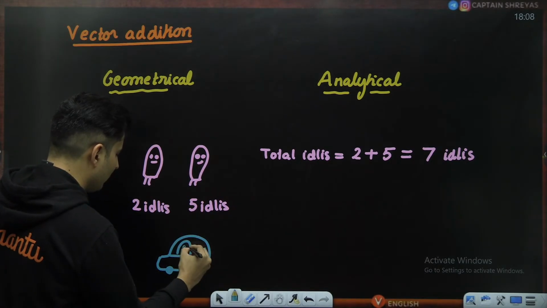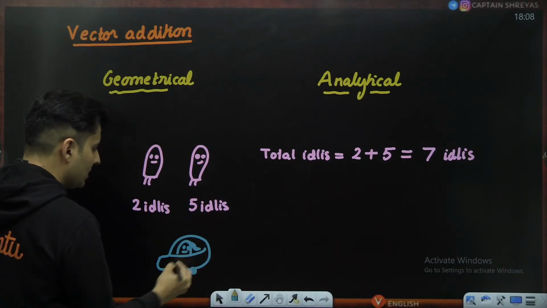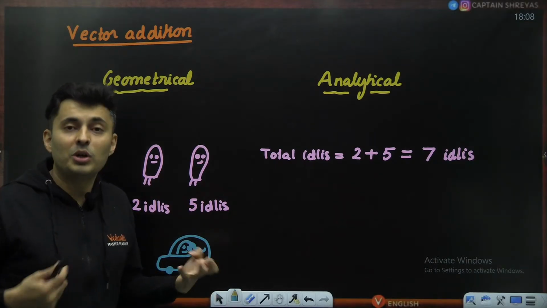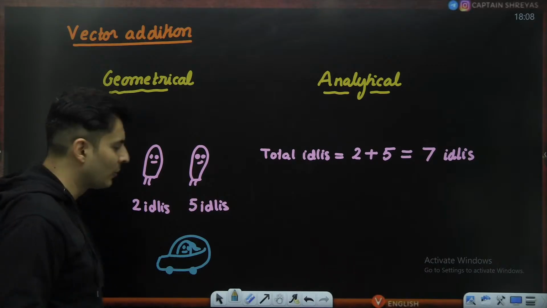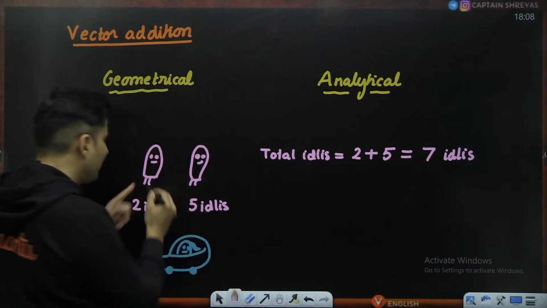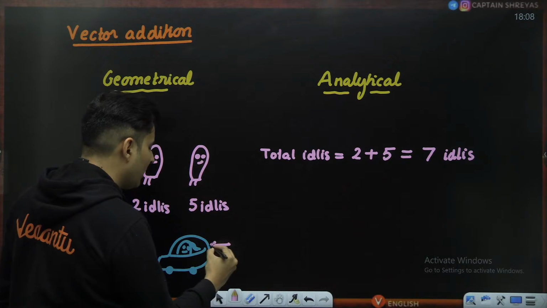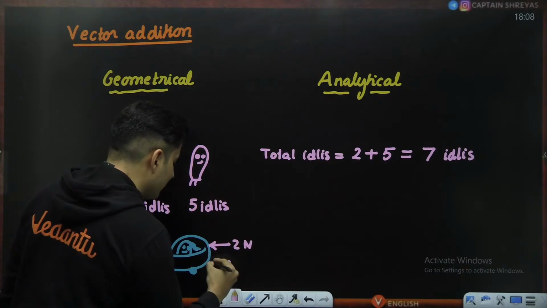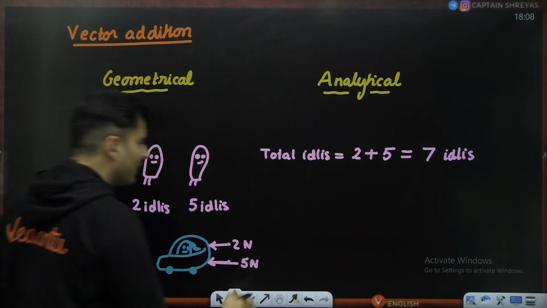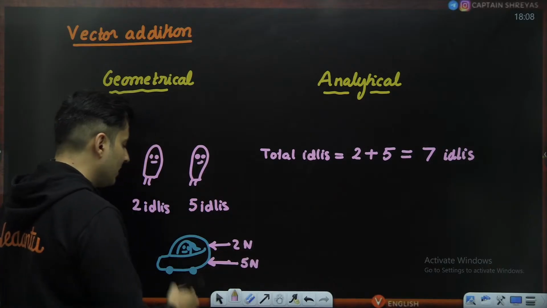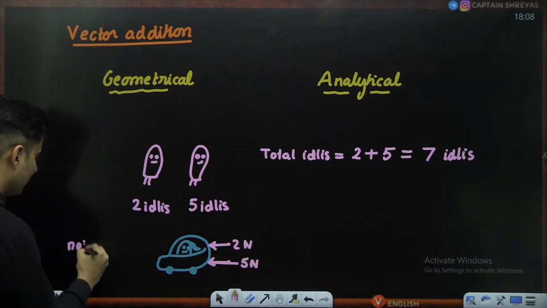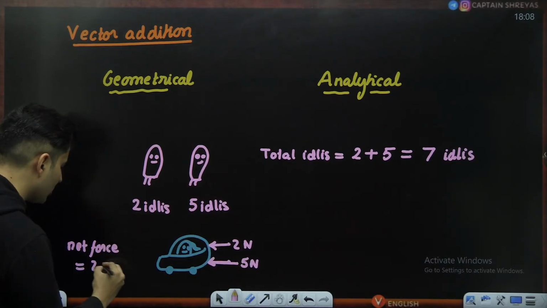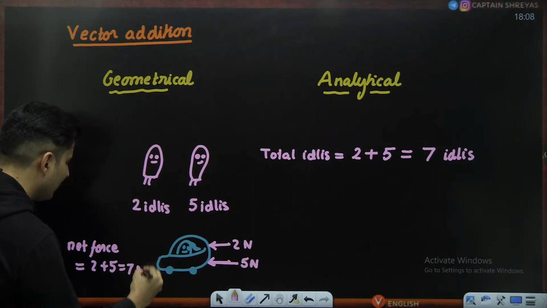So there is a beautiful Champa over here, nice hair, and Champa is sad because her car broke down. So what these Pandus do, Pandus offer help to Champa. They are like, don't worry Champa, we will help you. So imagine this Pandu, because he has eaten 2 idlis, he applies a 2 Newton force. This Pandu has eaten more idlis, so he applies 5 Newton force. So what is the net force in this case? What is the net force in this case, guys? What is the net force in this particular case? Both of them are helping each other, so it will be 2 plus 5, which will be 7 Newton.